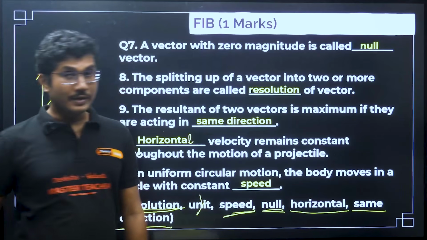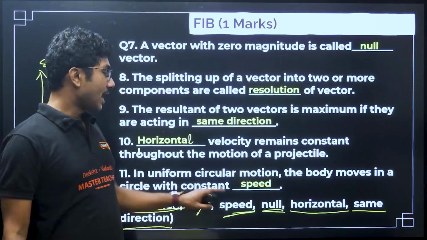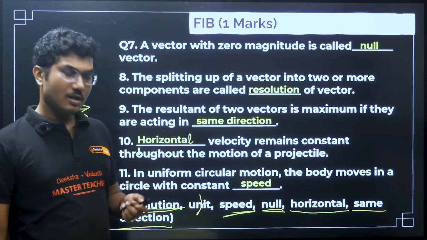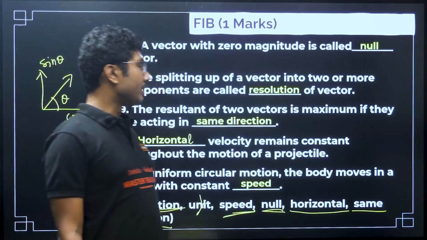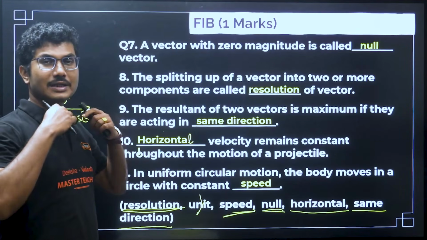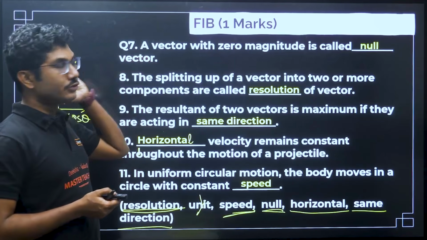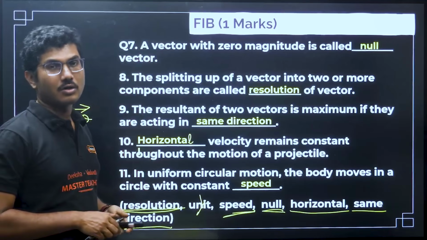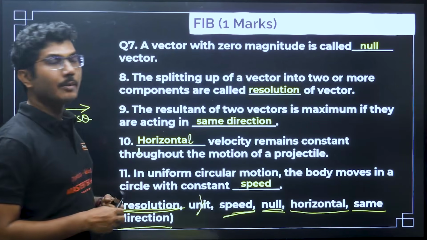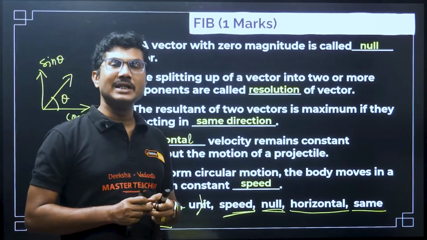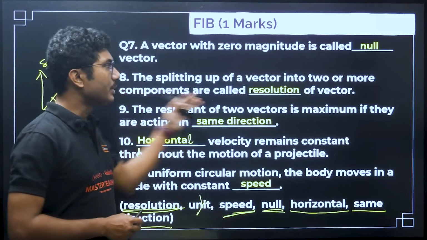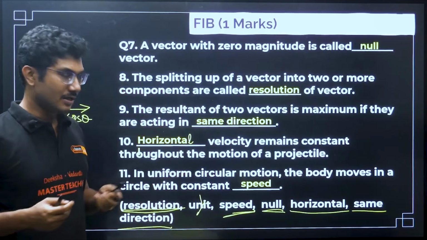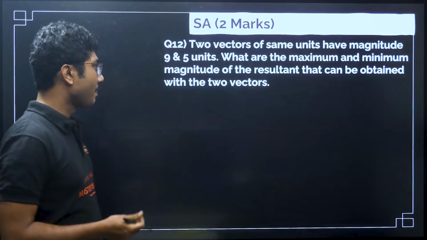So whenever you are in doubt, check the options and then find the correct answer for that particular fill in the blanks. Fill in the blanks is easy. Only thing, you don't just try to guess it, see if it makes any sense or not. The sentence should be complete and it should be a meaningful one once you complete the sentence. That is the trick for the fill in the blanks.